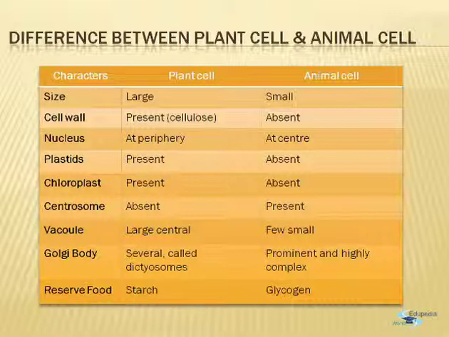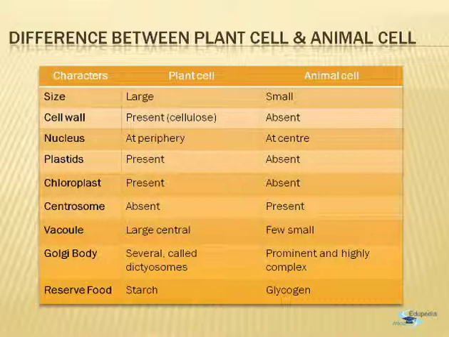As the plant cells have the capacity of photosynthesis, the plastids and the chloroplasts are the structures which help in the process of photosynthesis. These structures are typically absent in an animal cell. Centrosome or the centrioles are absent in the plant cells. They may be found in the lower category of plant cells, but usually in the higher plants, they are absent. Whereas in the case of animal cell, they are present.